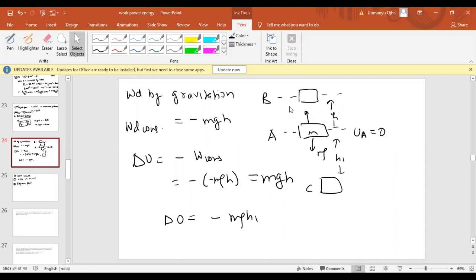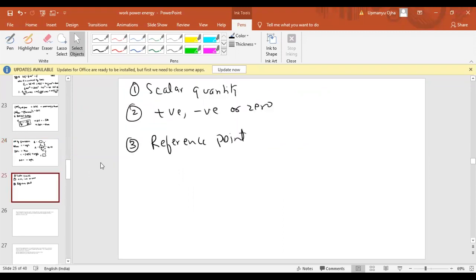If I take B as reference point, then the change in potential energy from B to A will be minus mgh. So it depends upon the reference point. And since it is a conservative force, it does not depend upon the path, it is path independent. I think you understood what potential energy is.